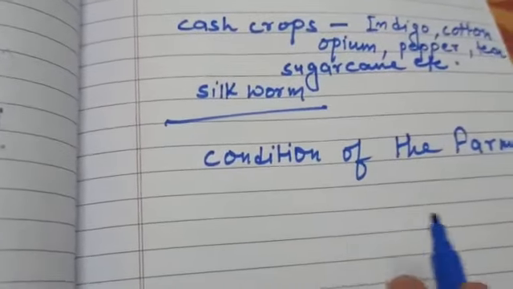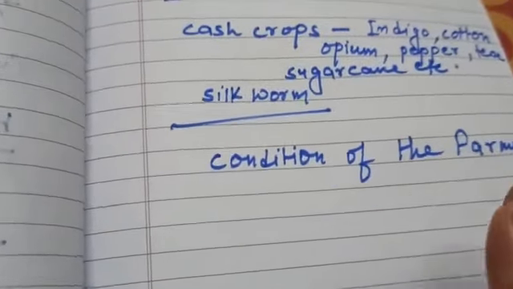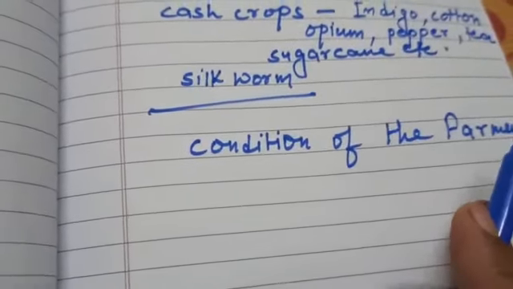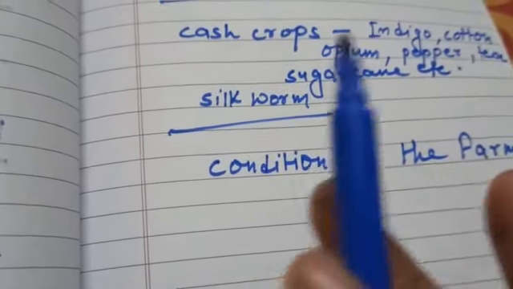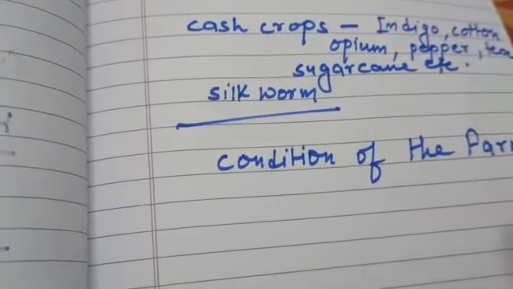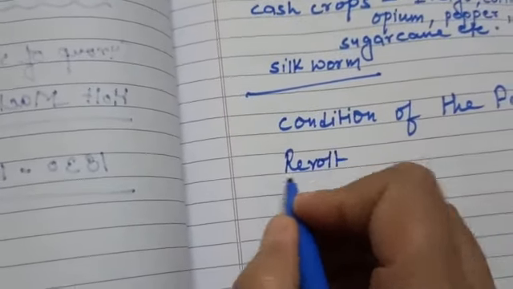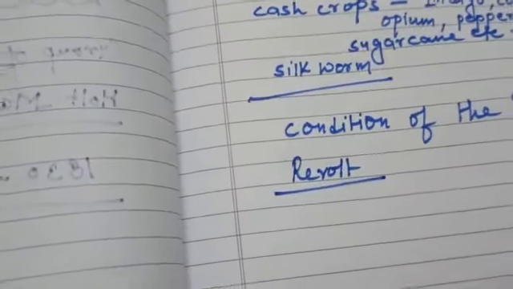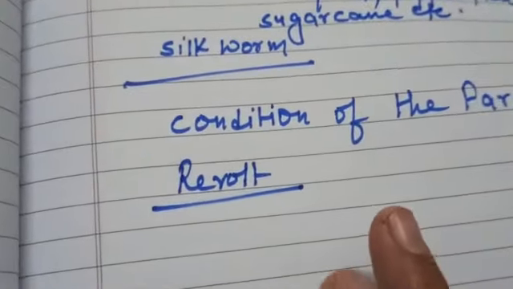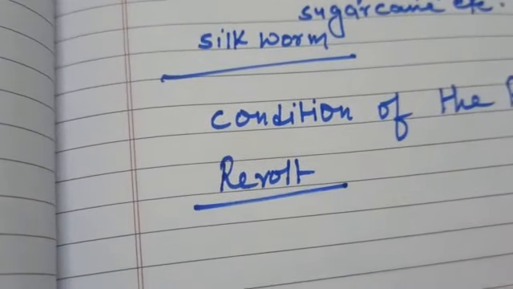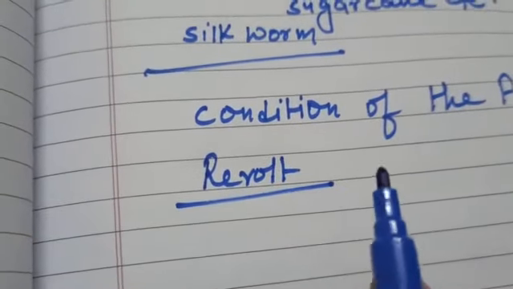Now, what happened when they led a miserable life? Whenever atrocities, repression and exploitation reached beyond a certain limit, there was a mass outburst in the form of revolt or rebellion. It is very well said, excess of anything is bad. And that's why whenever atrocities, repression and exploitation reached beyond a certain limit, there was a mass outburst in the form of revolt or rebellion.